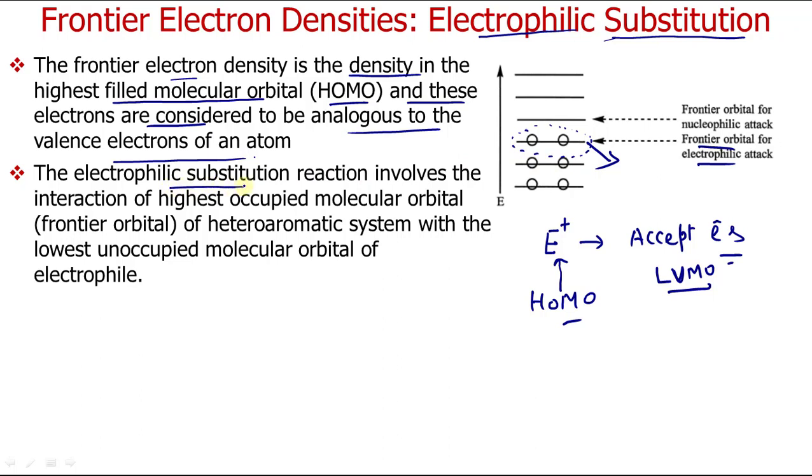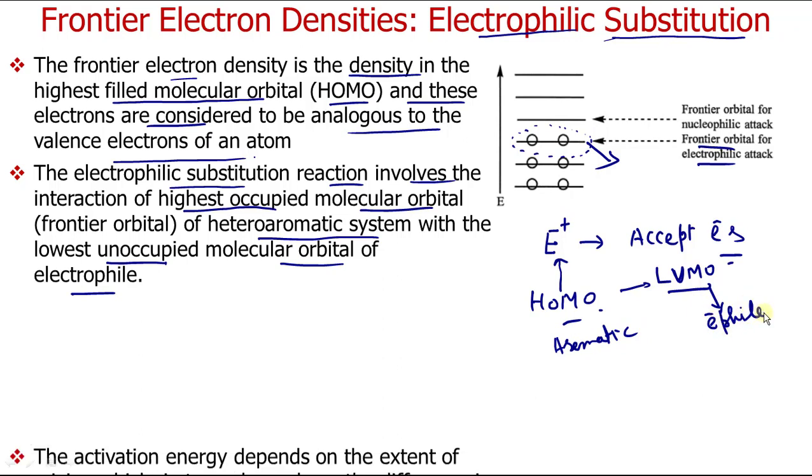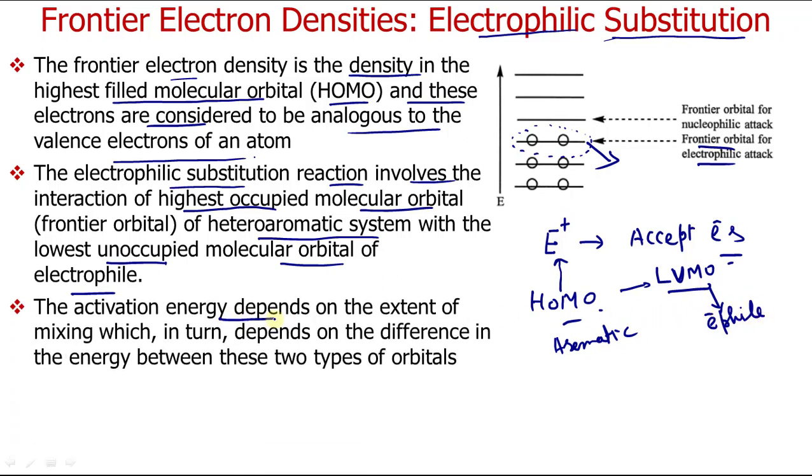And the electrophilic substitution reaction involves the interaction of the highest occupied molecular orbital of the heteroaromatic system that I have discussed with the lowest unoccupied molecular orbital of the electrophile, the LUMO. So there are interactions between the HOMO of your aromatic compound and the LUMO of your electrophile. They will interact, and the activation energy depends upon the extent of mixing, which in turn depends upon the difference in energy between these two types of orbitals.